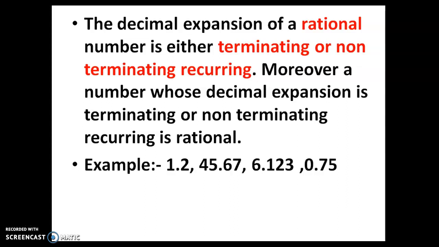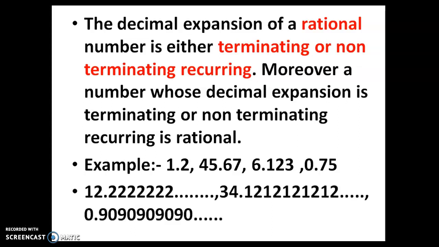So 1.2, with the 2 the decimal expansion stops, so it's terminating. 45.67 is also terminating. So all these are terminating decimal expansions. Then 12.22222, the 2 is never ending. It keeps on repeating, so that is a non-terminating recurring decimal expansion. Similarly 34.121212 keeps on repeating. Similarly 0.909090, this is also non-terminating repeating.